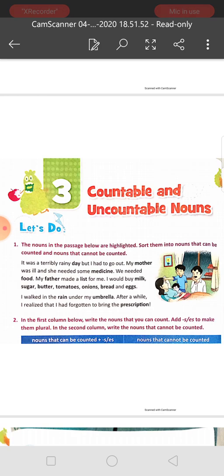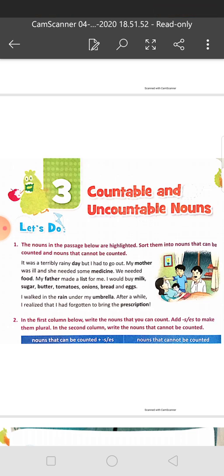So in some cases we can count the nouns, and in some cases we cannot count the nouns, like rice. Rice we cannot count. Flour we cannot count. Flower we can count. Flour, that we cannot count.